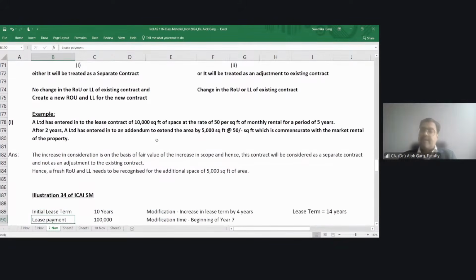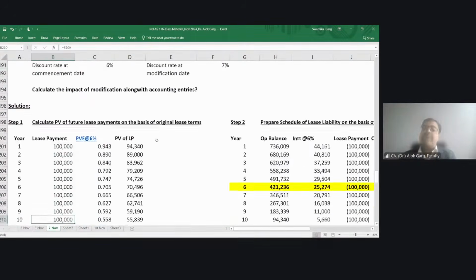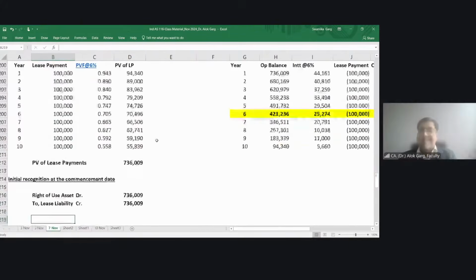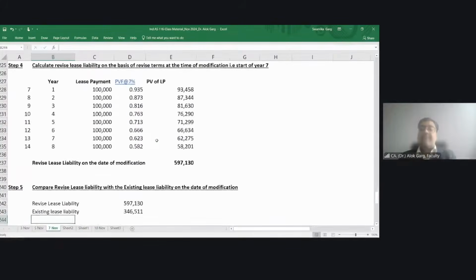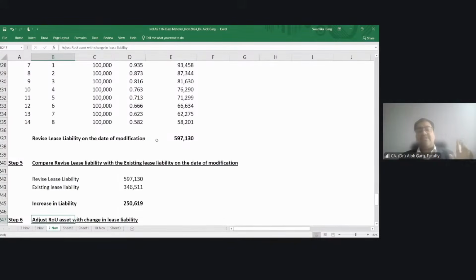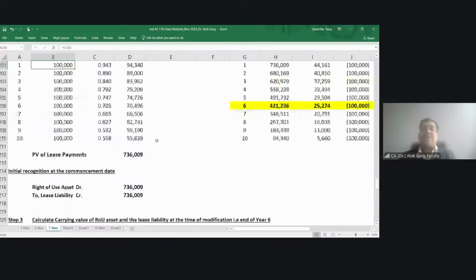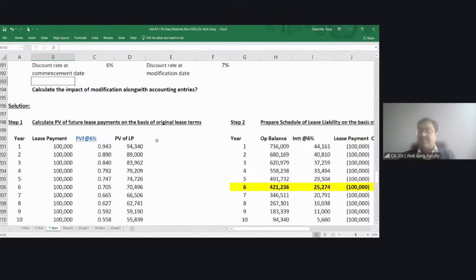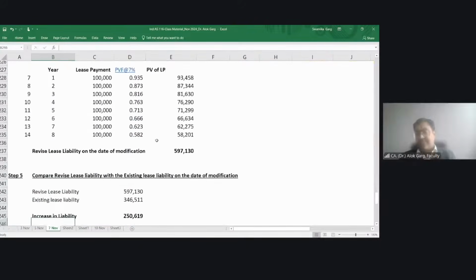Right? Clear? Illustration number 34 of the ICAI study material is a very good illustration. In detail, I have solved this illustration. I would request you to please solve this illustration, illustration number 2 of illustration number 34 of the ICAI study material. You can see the entire calculation in the real life classes of ICAI.